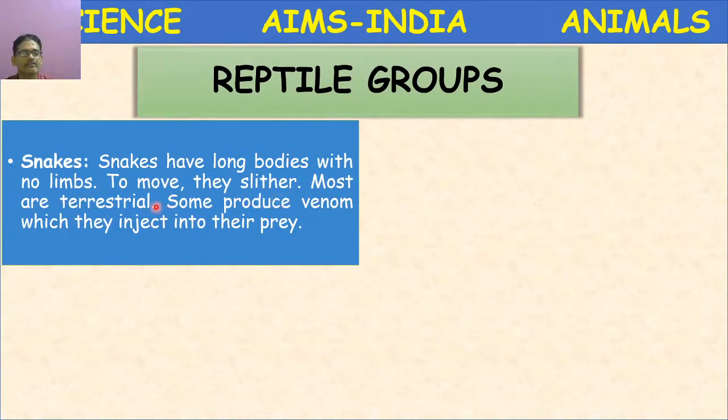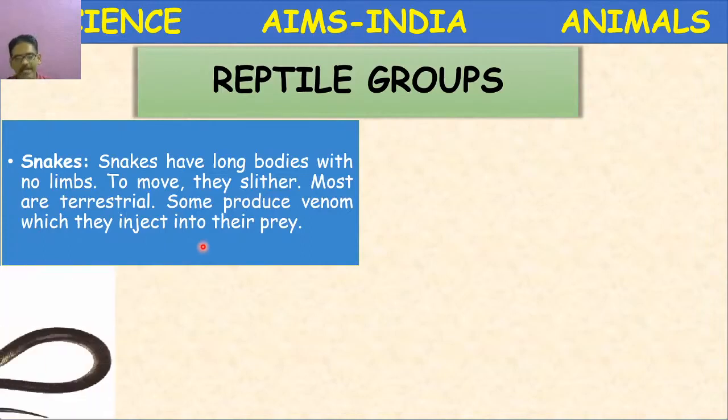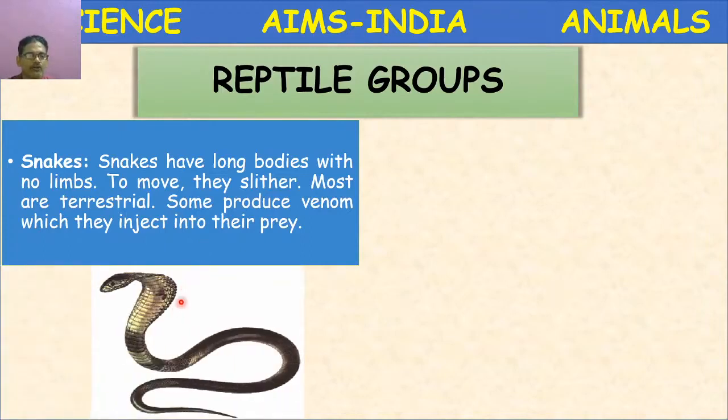Most of them are terrestrial. Terrestrial means they live on land. Some produce venom which they inject into their prey. For example, the cobra snake. This cobra will inject the venom into its prey, a rat or a frog.